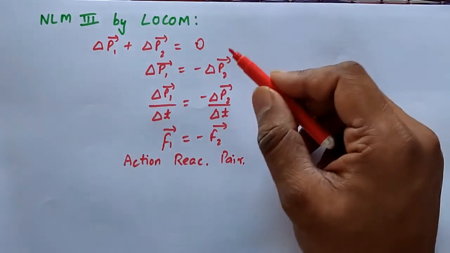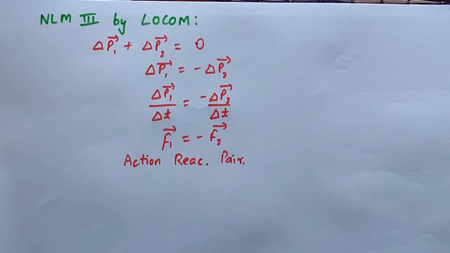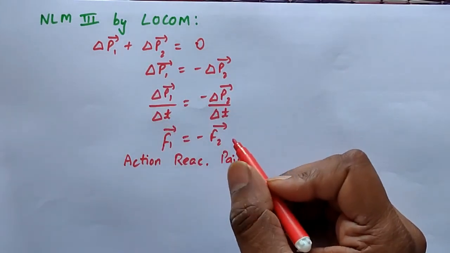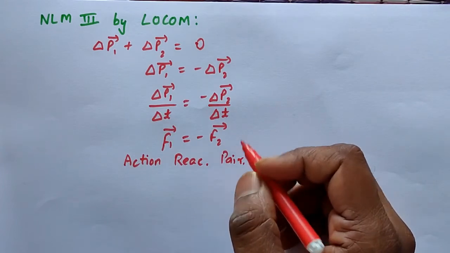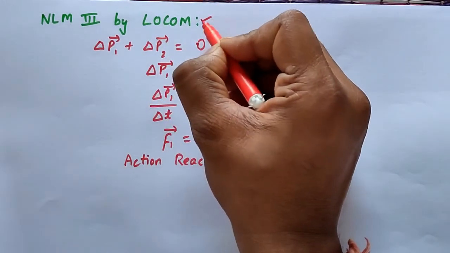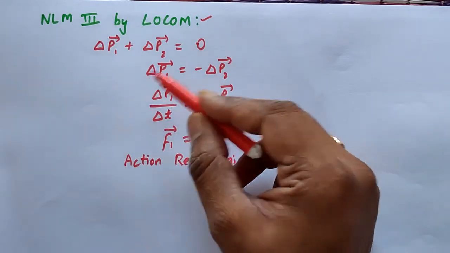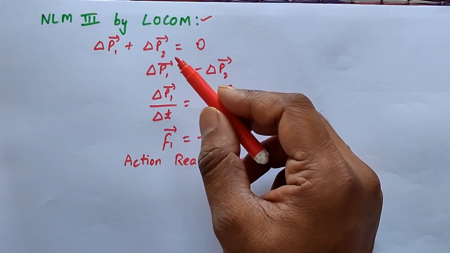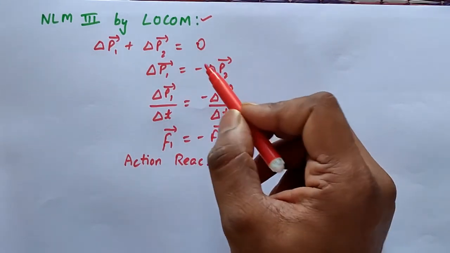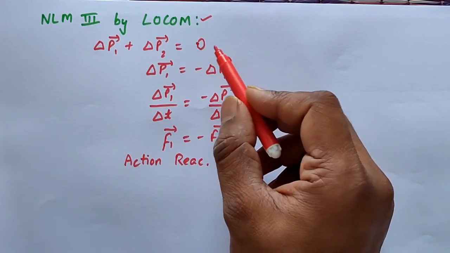Once again, why is it 0? Because we have considered two bodies of masses m1 and m2 moving in a straight line and colliding against each other. Their velocities and the momenta of the two bodies undergo a change. Let delta p1 and delta p2 be the change in the momentum, but according to the law of conservation of momentum, the net change in the linear momentum in the absence of external forces is 0. That's why I am taking 0, not constant here.